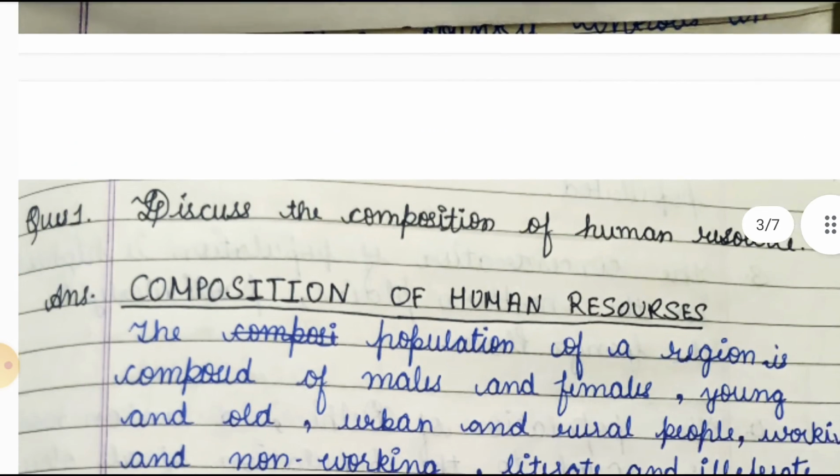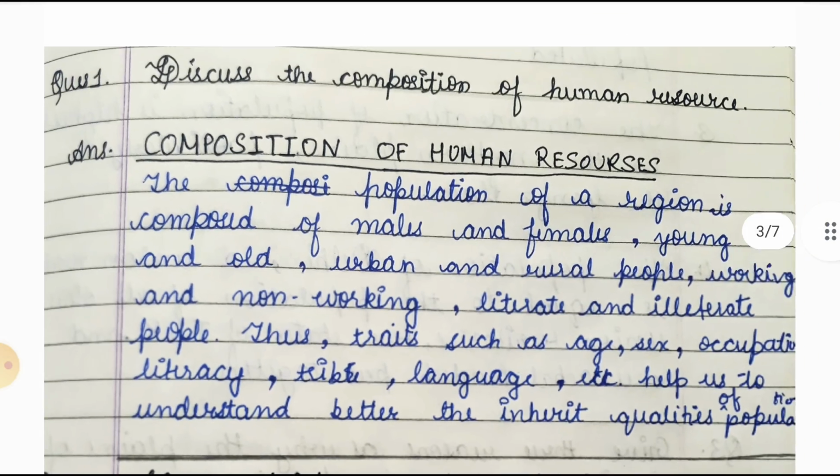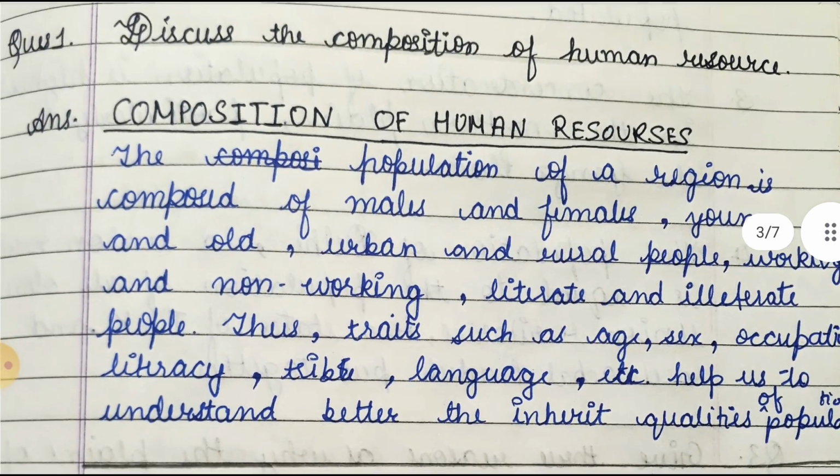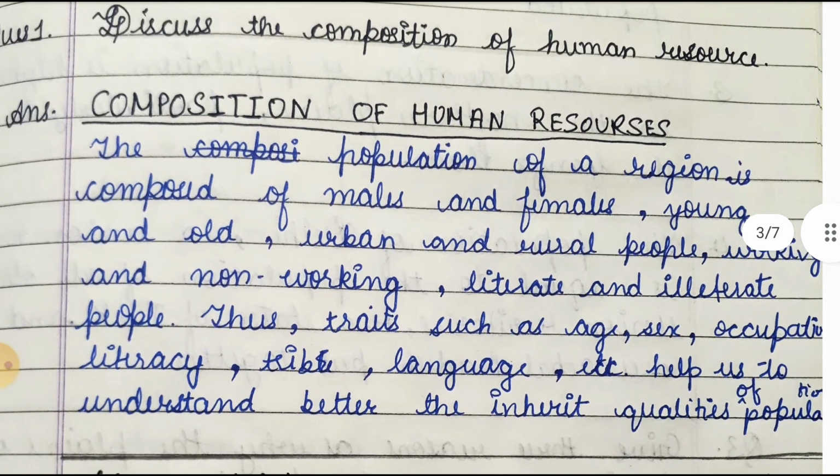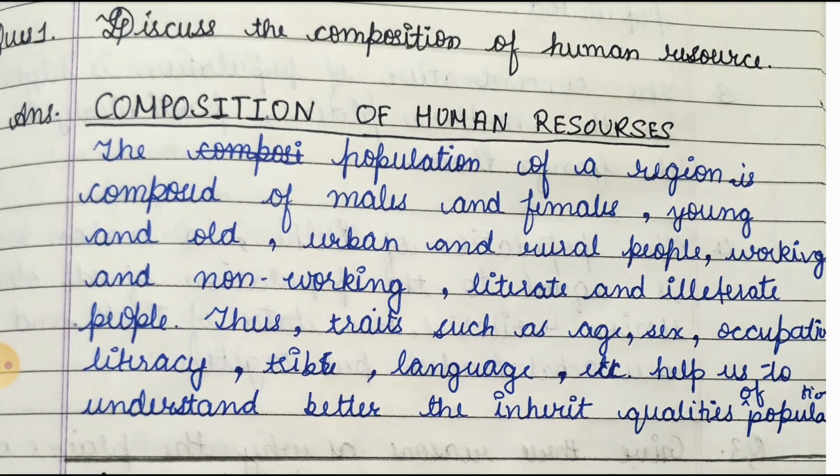Now let's move towards our long question answer. So friends, our first long question is discuss the composition of human resources. So we have to tell the composition of human resources.